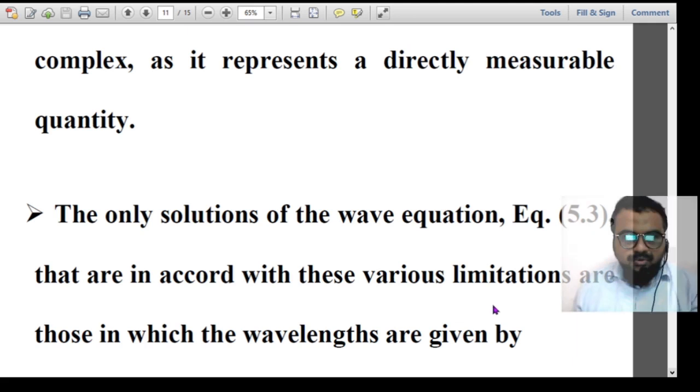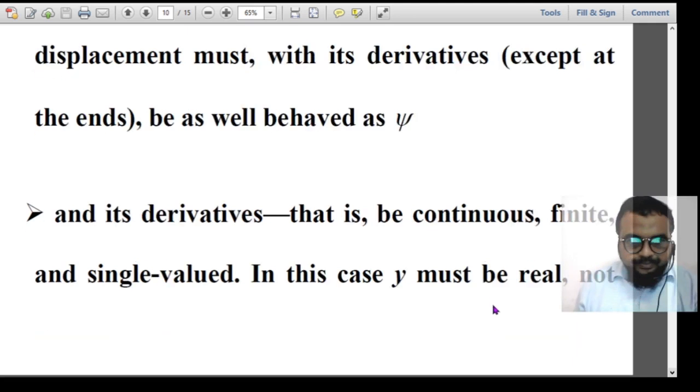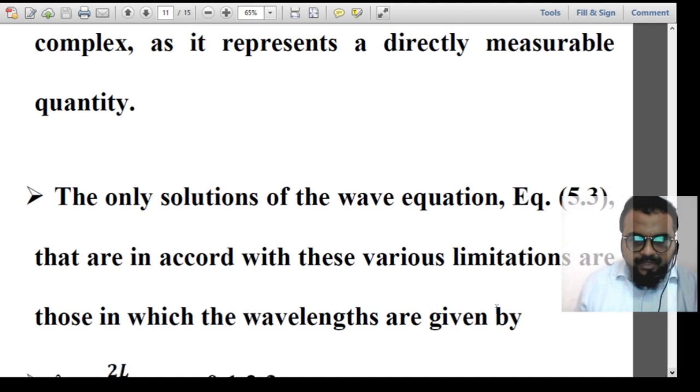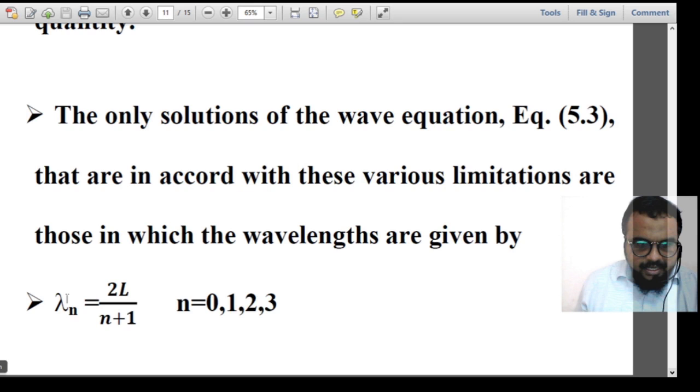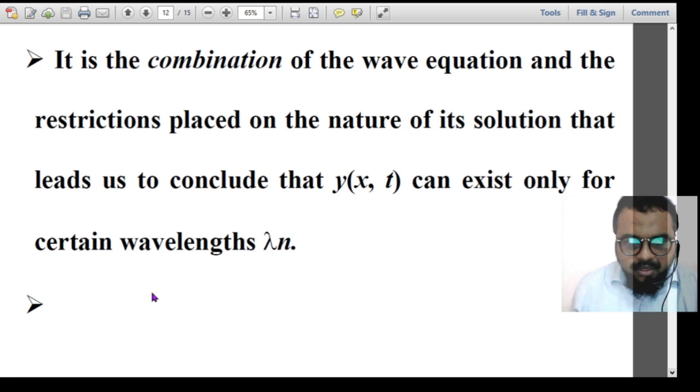That is why the wave function in quantum mechanics also must be continuous, its first derivative also should be continuous, well behaved and single valued. These qualities should be there for the wave function in quantum mechanics also. So the wavelengths are given, for the string, by lambda n equal to 2L by n plus 1. It depends only on the length of the string and the quantum numbers that we studied in the lower classes.